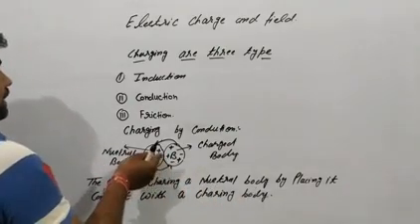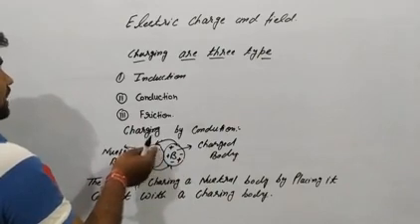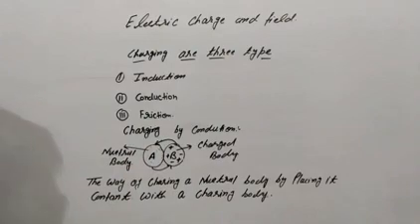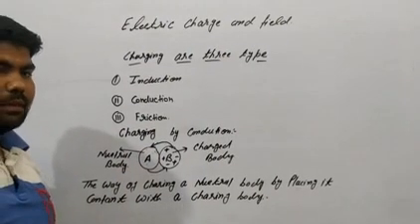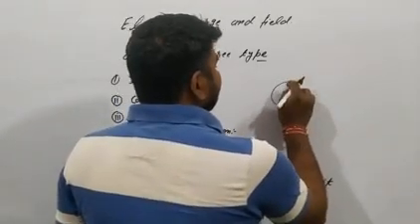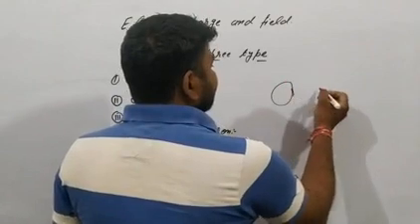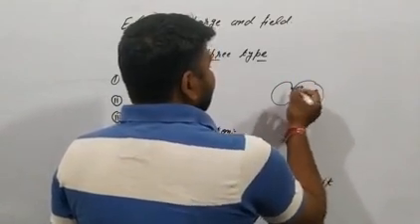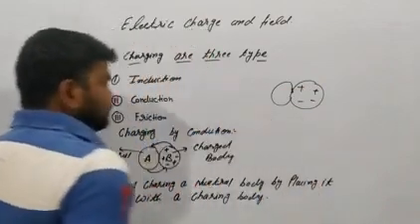Body A has no charge, and body B has positive and negative charge. They are in contact with each other.